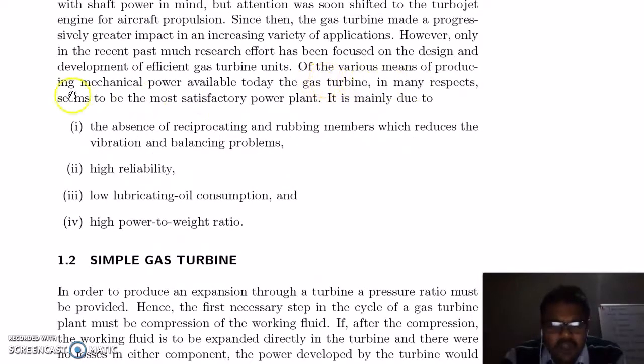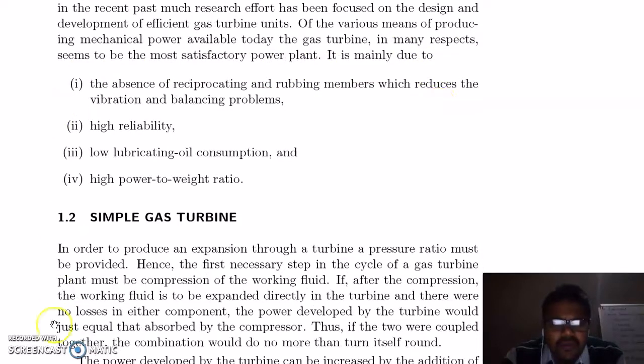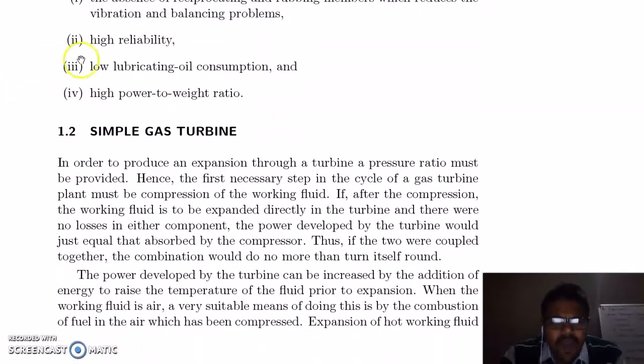Of the various means of producing mechanical power available today, the gas turbine in many respects seems to be the most satisfactory power plant. It is mainly due to the absence of reciprocating and rubbing members, which reduces vibration and balancing problems, high reliability, low lubricating oil consumption, and high power to weight ratio.